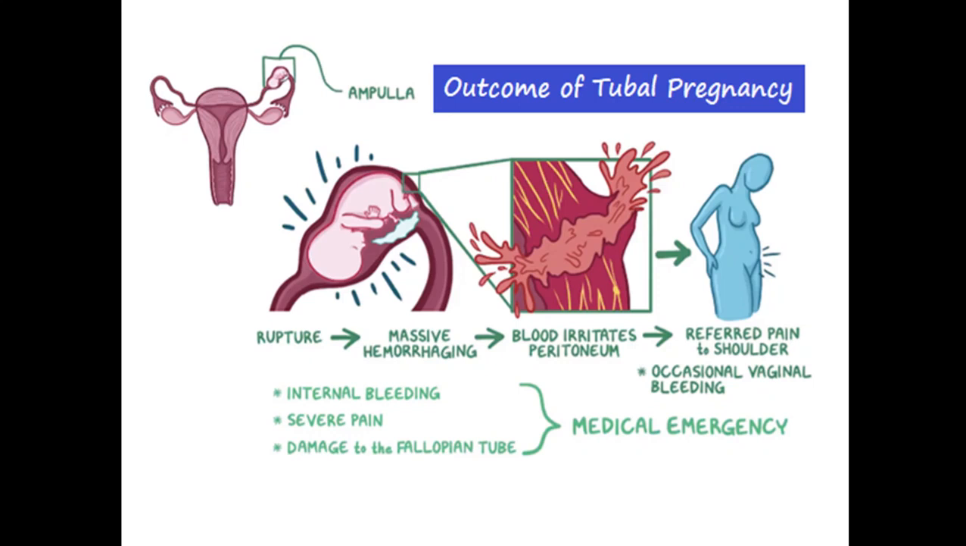But remember that after an ectopic pregnancy has occurred in the fallopian tube, if the growing embryo causes rupture of the fallopian tube, it will lead to internal bleeding, the patient will complain of severe lower abdominal pain, and the fallopian tube is damaged. These three components, internal bleeding, severe lower abdominal pain, and damage caused to the fallopian tube after the rupture, make ectopic pregnancy a medical emergency. In this situation, quick surgical procedures must be performed to save the patient's life.